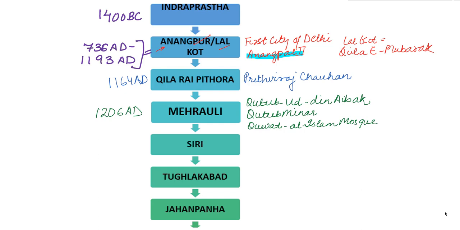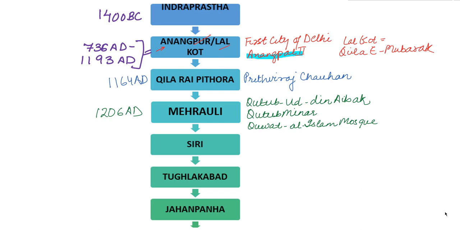The Khilji dynasty came to power in Delhi in the last decade of the 13th century. During the reign of the Khiljis, the suburbs were attacked by the Mongols. As a defense against the subsequent attacks by the Mongols, Alauddin Khilji built a new circular fortified city at Siri. It was designated the Khilji capital. Siri was the first completely new city to be built by the Muslim conquerors in India. As we see, Mehrauli was built over the initial city by Muslims, but this was a completely new city to be built in India by Muslim conquerors.